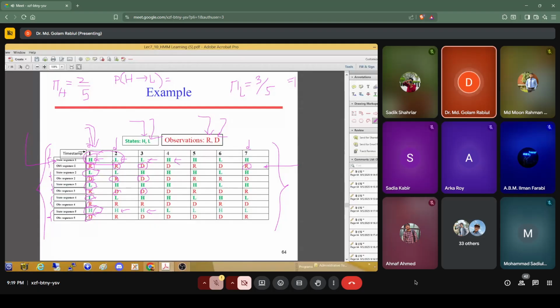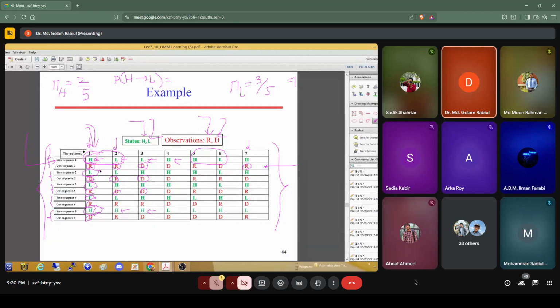And here the second day is low, third day is low, so this is a low to low transition. Then third day to fourth day is low to high. Fourth day to fifth day, it is high to high. And fifth day to sixth day, it is high to low. So another one we got. And then sixth day and seventh day is low to high.